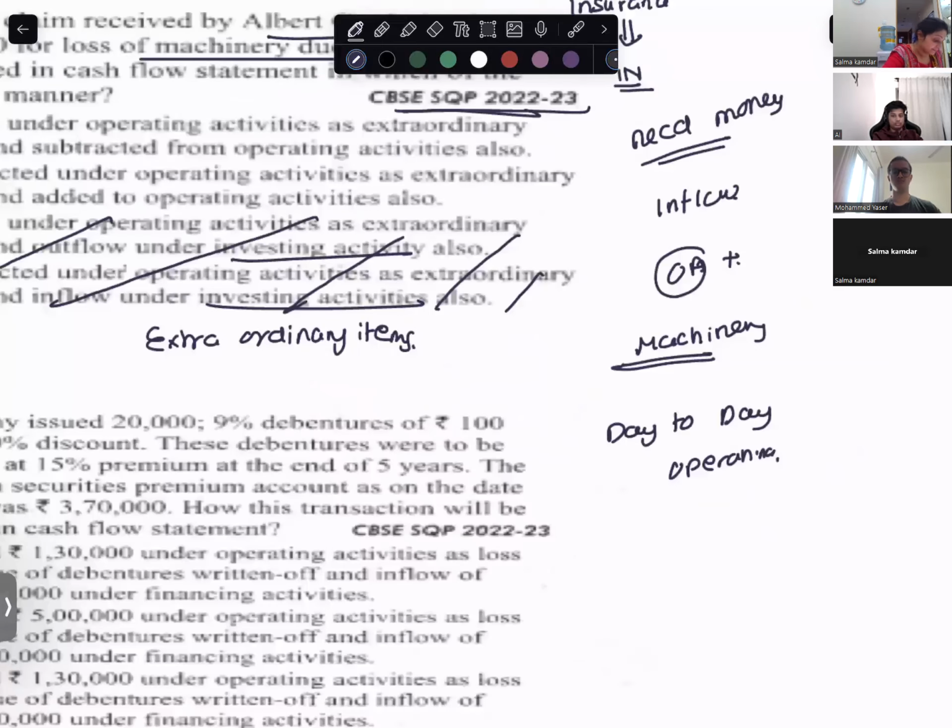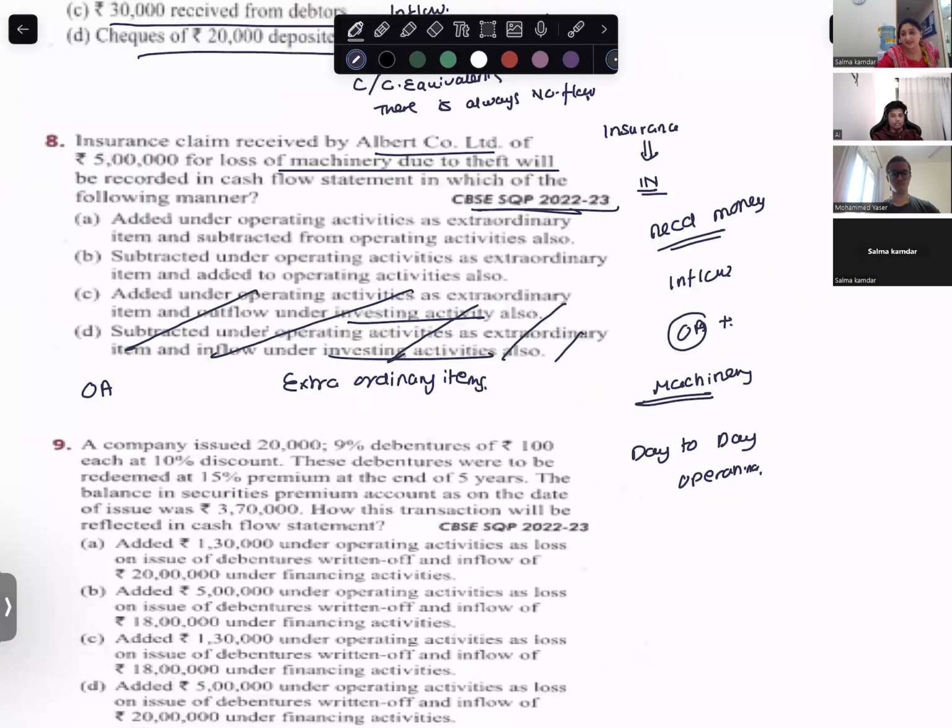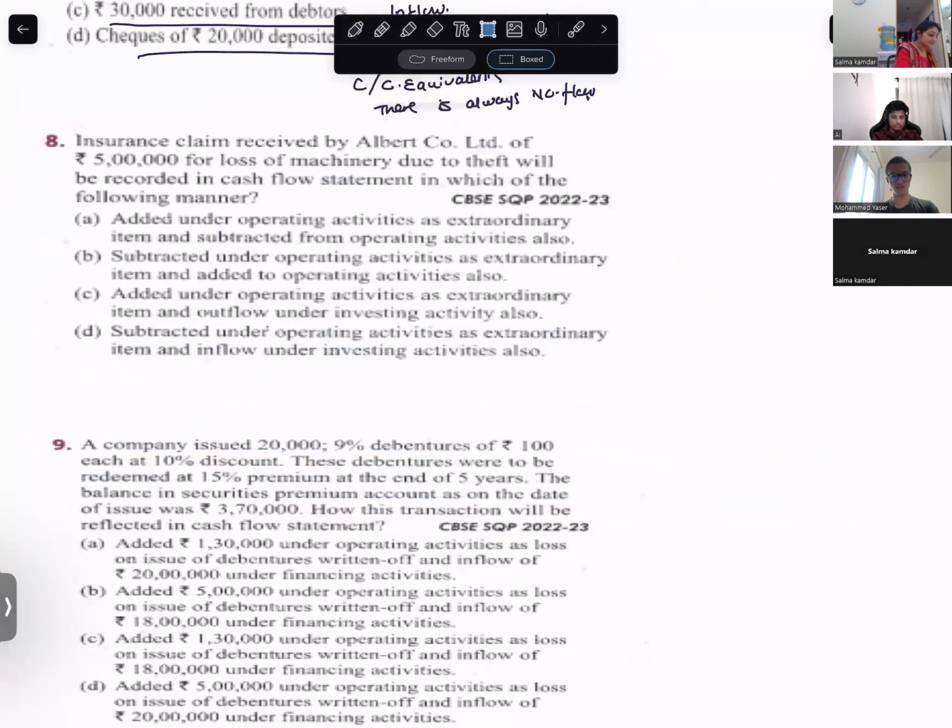Think properly. When I was striking off investing activity, I realized buying and selling of non-current assets is what? Investing activity.